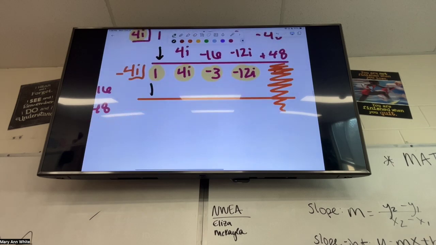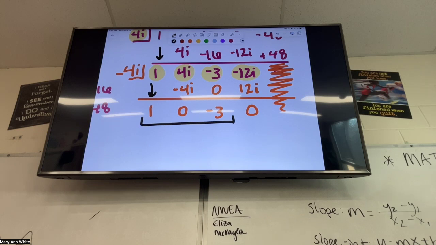Okay? Same thing. Carry down that 1. Negative 4i times 1 is negative 4i. Ooh, that cancels, right? That makes 0. Thank God, right? 0 times anything is just 0. So I get that -3 come down. And then -4i times -3 is positive 12i, which gives me 0, which is good. That's my remainder.